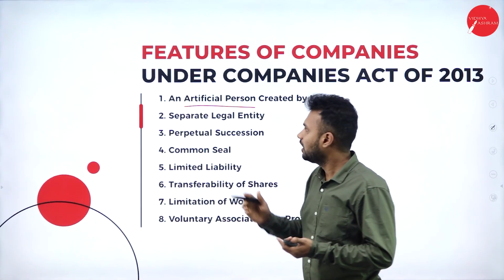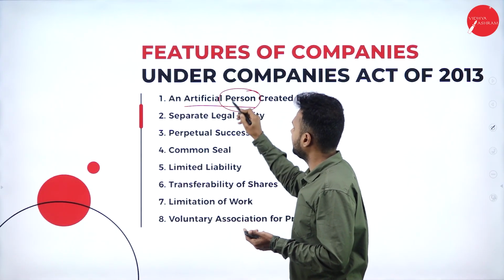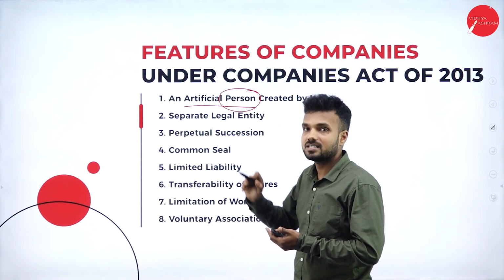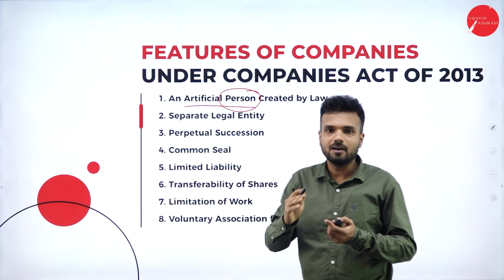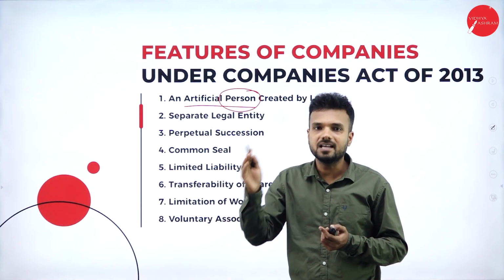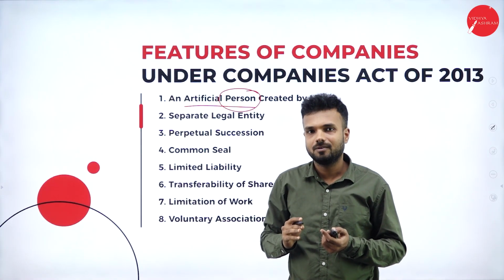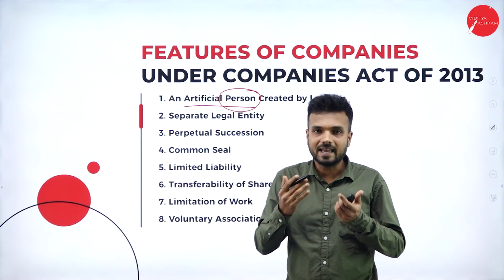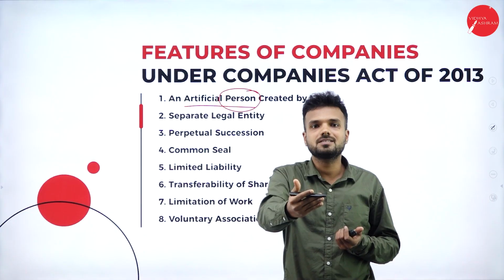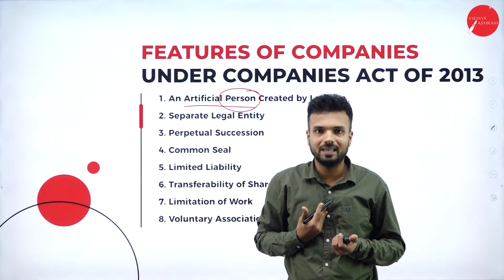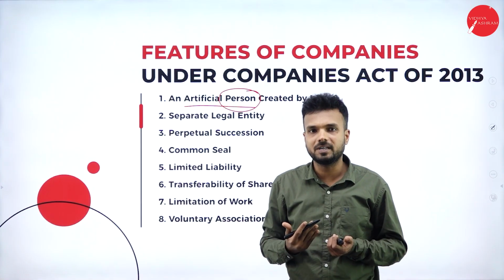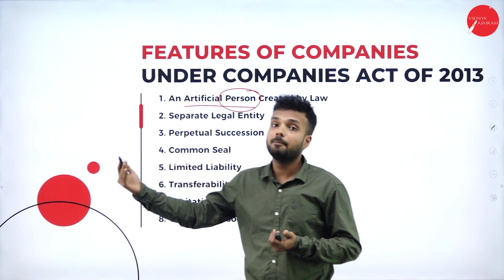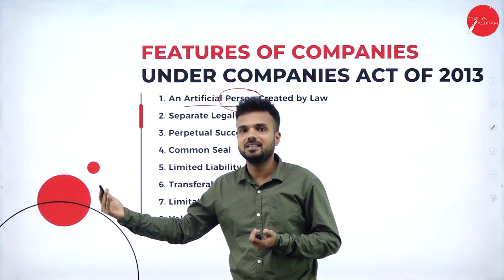And why do we consider companies as a person? Because it has similar characteristics to a natural person. How? A natural person can purchase a property in his own name. I, being a natural person, can purchase any property in my own name. Even the company can purchase a property in its own name.